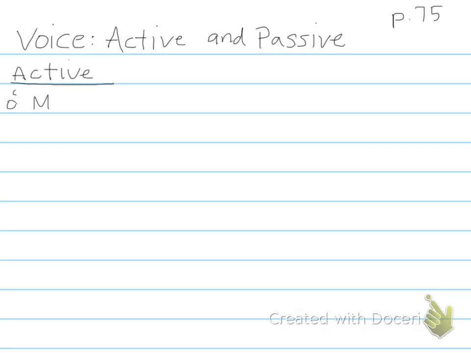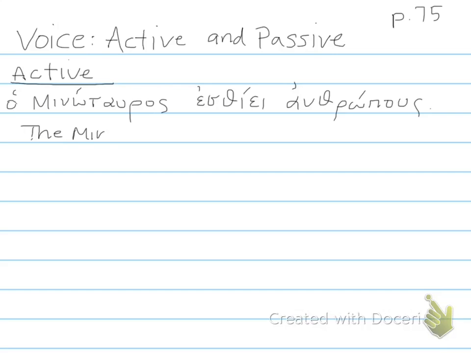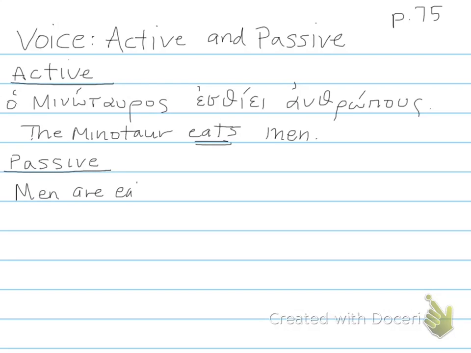So in the active voice, you have a subject which is doing an action. So in this case it's the Minotaur, which is our nominative subject. Eats, esthei, is a transitive verb, and it takes an accusative direct object, anthropous, men. The Minotaur eats men. That's an example of the active voice. An example of the passive voice with the same sentence is: men are eaten by the Minotaur.